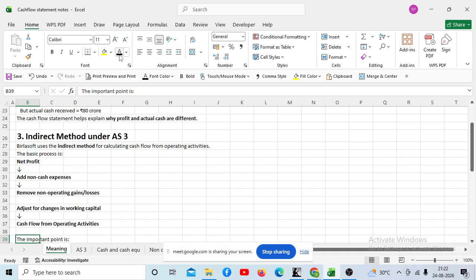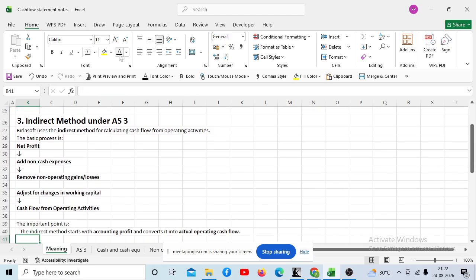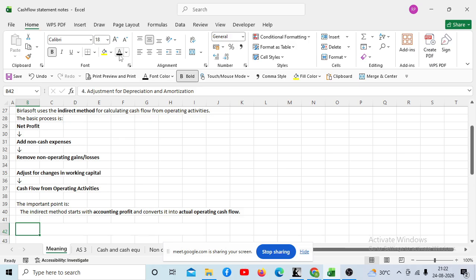Now the important point is that the indirect method starts with the accounting profit and converts it into actual operating cash flow. We start with the net profit, and the net profit comprises everything: cash items, non-cash items, credit items, right? So in net profit we adjust all these things, and that's how we come to know the actual operating cash flow. Now please write this point number 4 in your notebook.